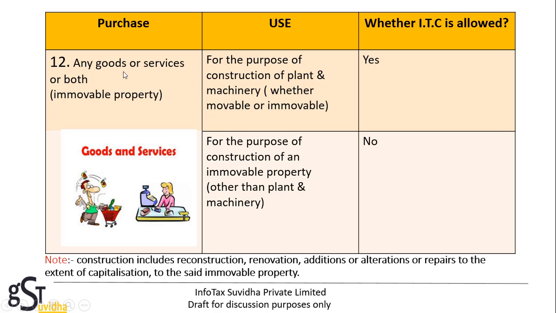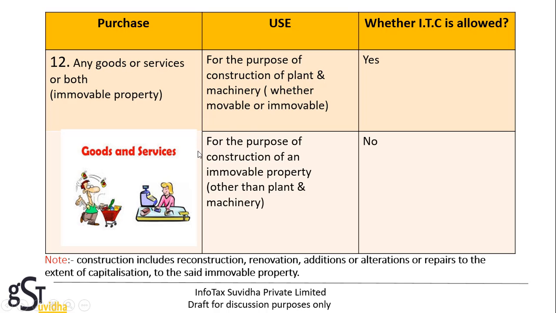Purchase of any goods or availment of any services or both used for the purpose of construction of plant and machinery, whether movable or immovable, then yes, input tax credit is allowed.